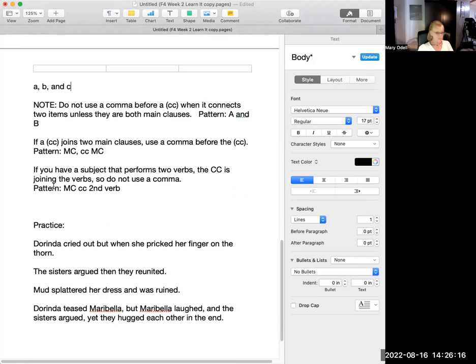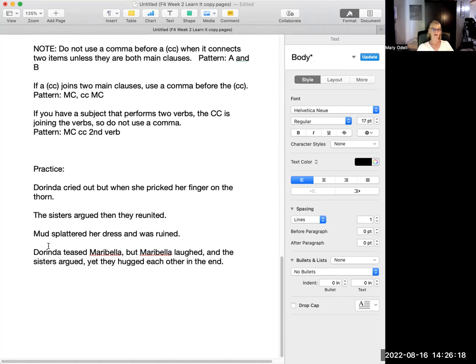Then if you notice on page 8 of your book, there is some practice with coordinating conjunctions. They've given you some sentences that would either benefit from a coordinating conjunction, and there's not one used, or one that's used incorrectly. So we'll look at those. The advice that they give is consider what the coordinating conjunction is connecting, and then rewrite your sentences correctly.